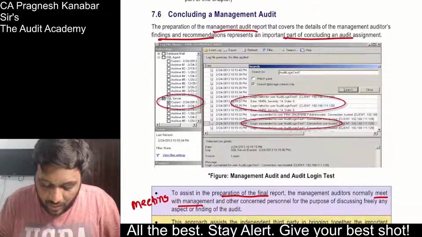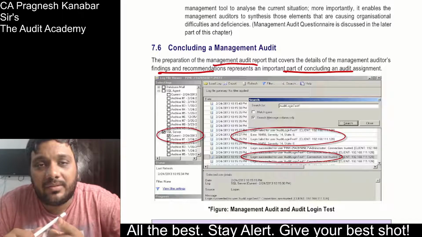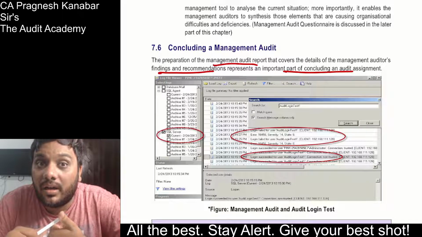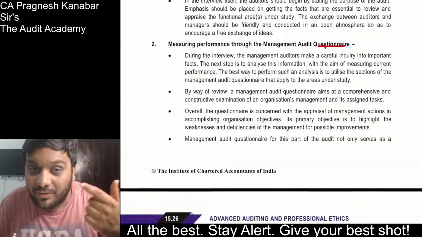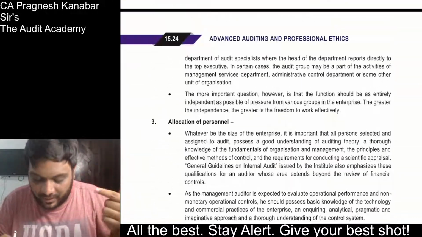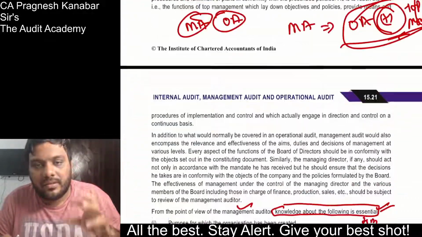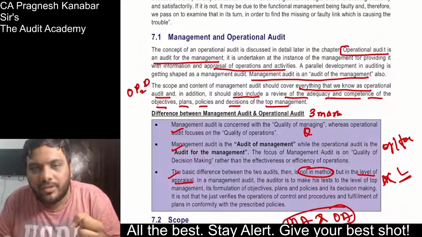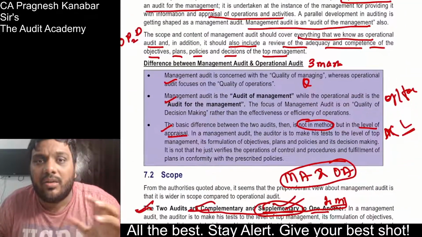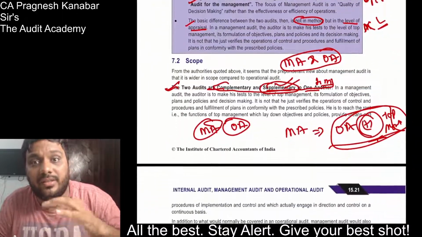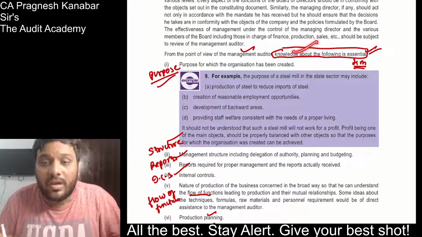All right. Now, concluding management audit. We understood what is management audit. We understood that as a management auditor, you should have knowledge of... See, now here is the confusion. How many questions have we already covered? Yes, come on, quickly. So you are realizing what happens in this topic. You have to sit and put in your brains what kind of questions can be covered. What is management audit? How is it different from operation auditing? Both of them are complementary, supplementary to each other. These are just the list of questions that I am telling you. So you should have knowledge about the following.